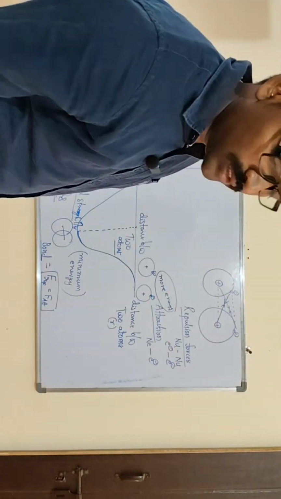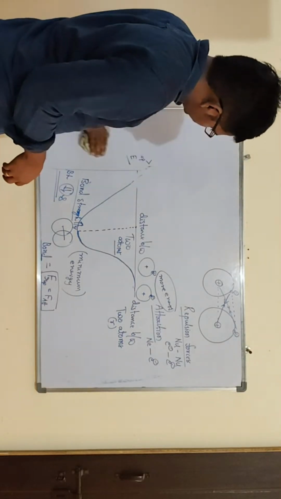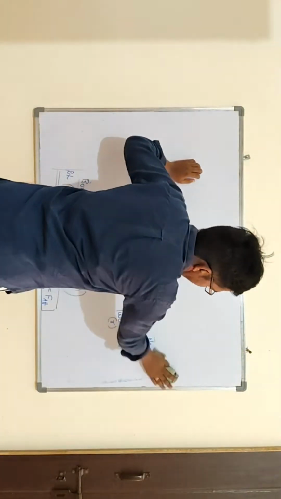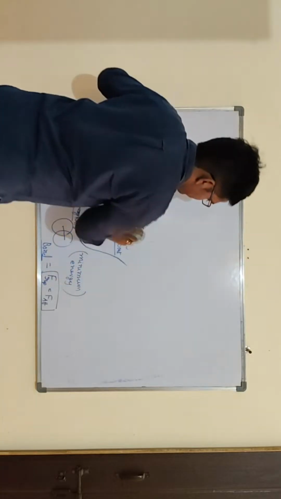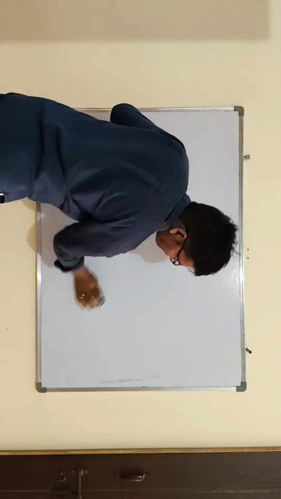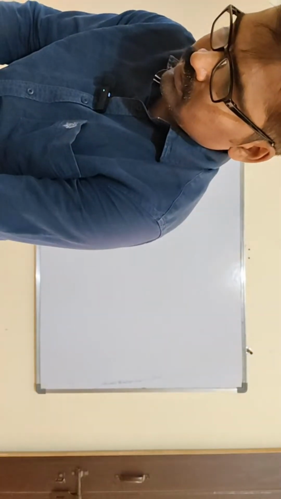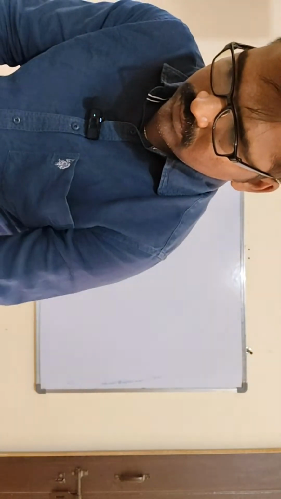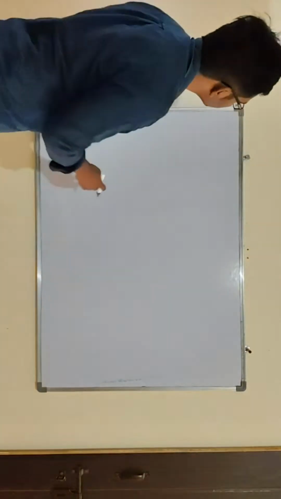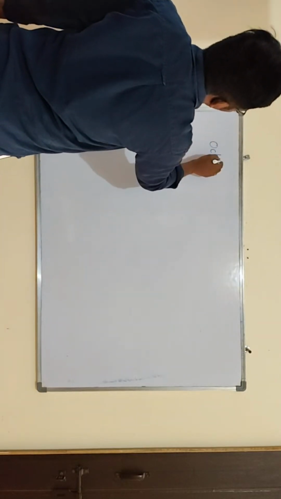Next we have to discuss the octet rule. What is the octet rule?